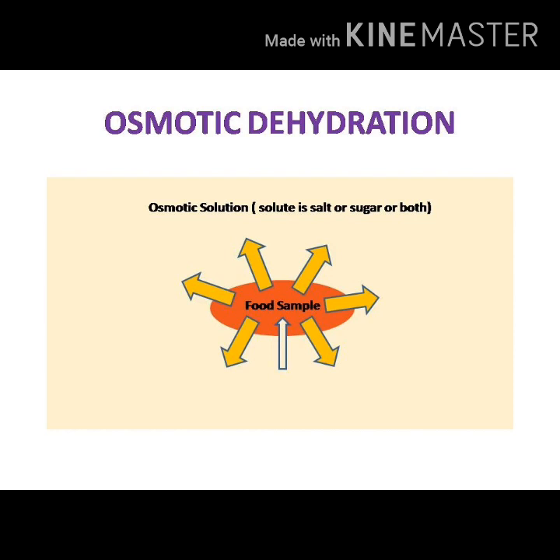Water and some of the natural solutes of the food pass into the osmotic solution, while at the same time a certain amount of osmotic solute also enters the food. The rate of water removal is fast in the beginning but slows down as the osmotic pressure difference gradually becomes lesser and lesser. Therefore, water removal by osmosis cannot be carried on for a very long time. It can remove only about 30 to 50% of water.